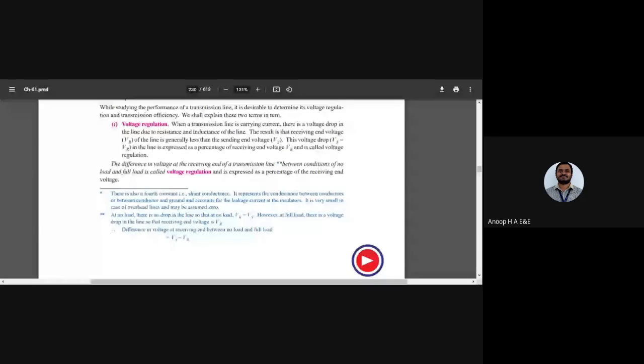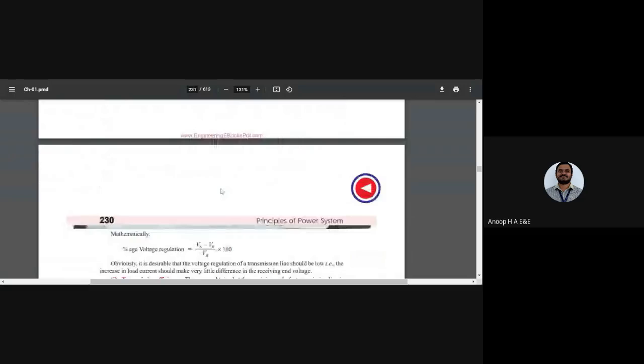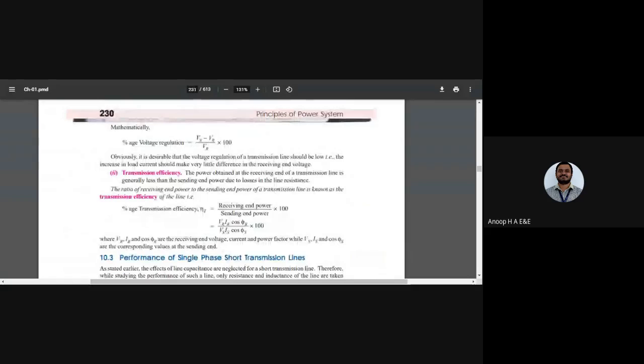How do you define transmission line voltage regulation? The difference in the voltage at the receiving end of a transmission line between no load and full load is called the voltage regulation. It is expressed as a percentage of the receiving end voltage. Mathematically, you express it as Vs minus Vr divided by Vr into 100. That's how you are going to express it.